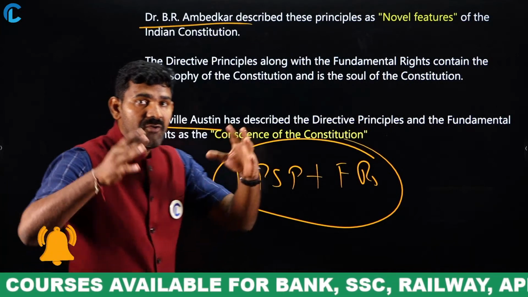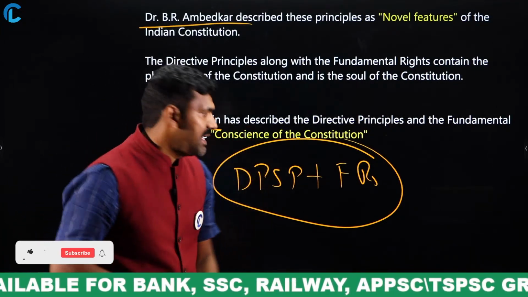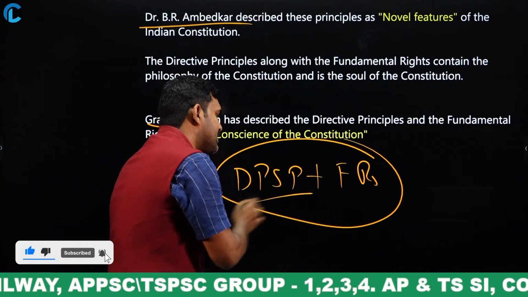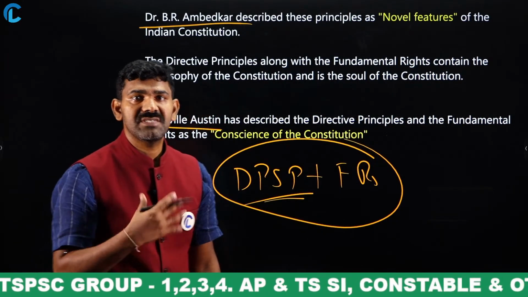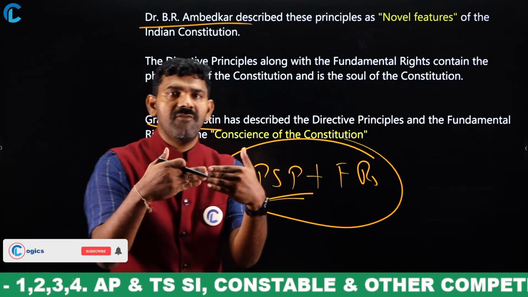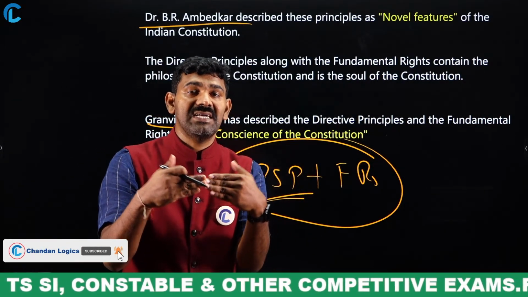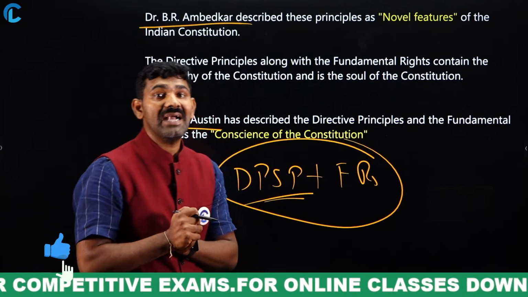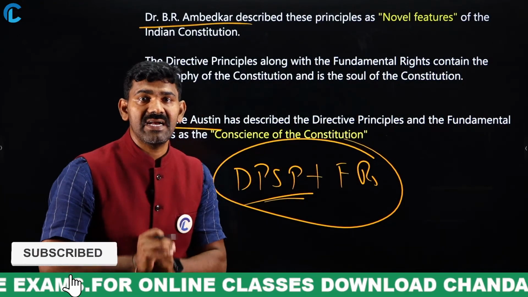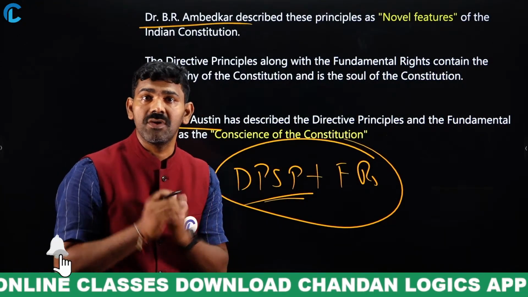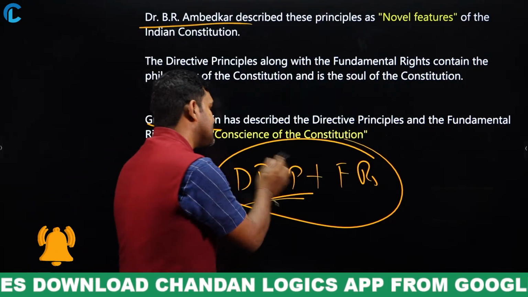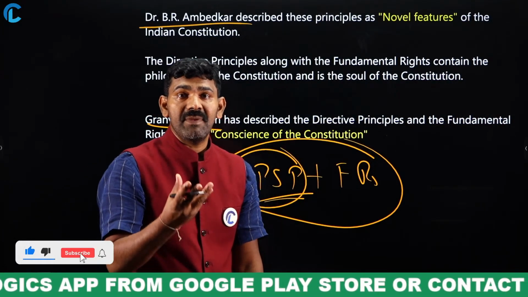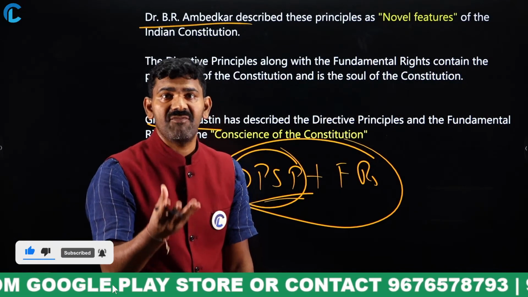Whenever you're running the country, every time you should protect the fundamental rights. At the same time, you should try to implement directive principles of state policy. When there is a conflict between both of them, that is where you have to properly act. For example, Article 31 was the fundamental right under the right to property. But the directive principles of state policy say that the prime importance is the development and welfare of the people.